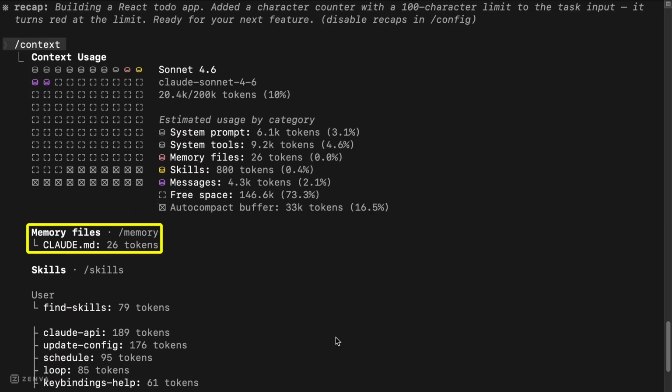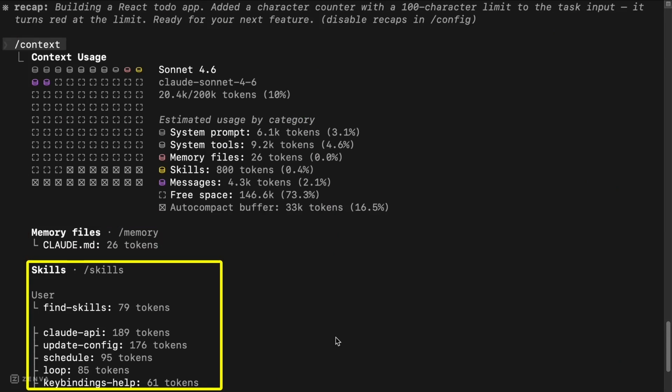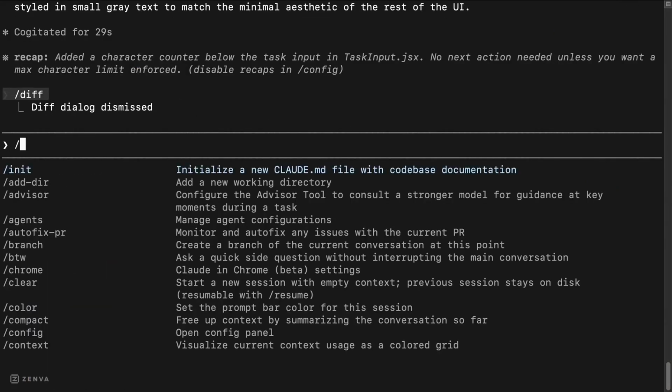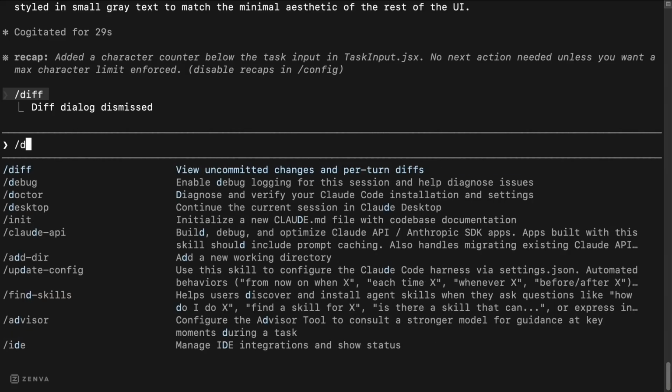And in memory files, you see details about Claude.md using 26 tokens. This is where we put project context for Claude. Finally, skills via /skills lists the custom functions Claude can use. As the prompt, you can see options to view shortcuts or commands. This lets you explore the CLI's capabilities.